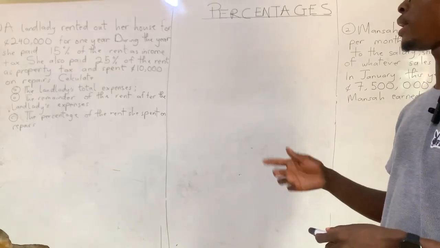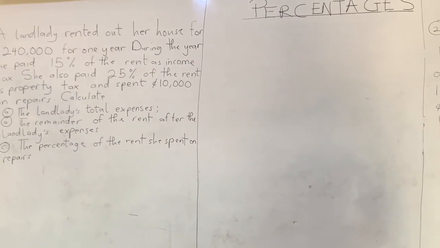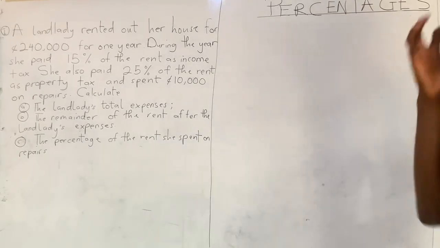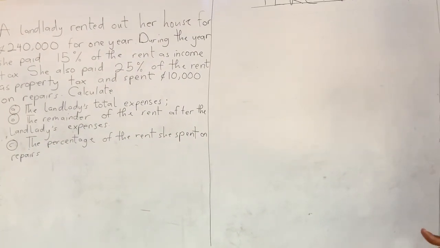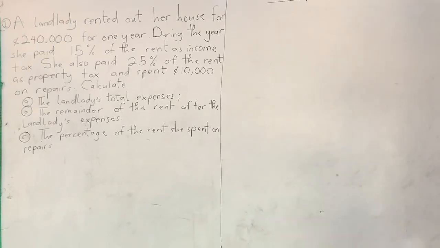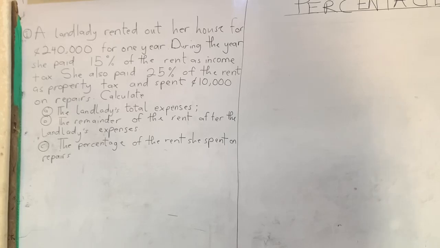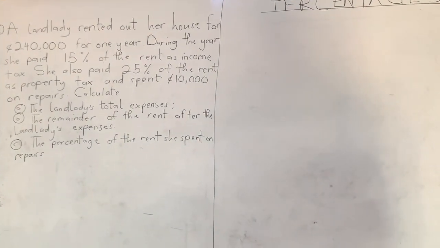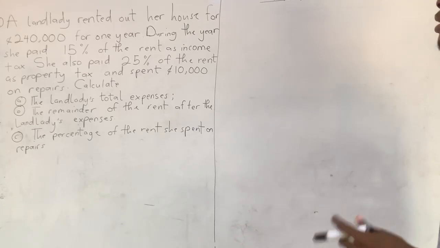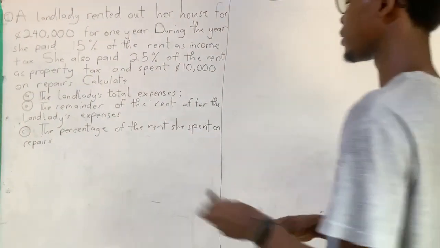Calculate A, the landlady's total expenses. How are we going to do this? Were we given a total amount, some total quantity that we can use for 100%? Yes, we were. That's 240,000 cedis, right? And they said out of that, she paid 15% as income tax, right? So let's find the income tax.